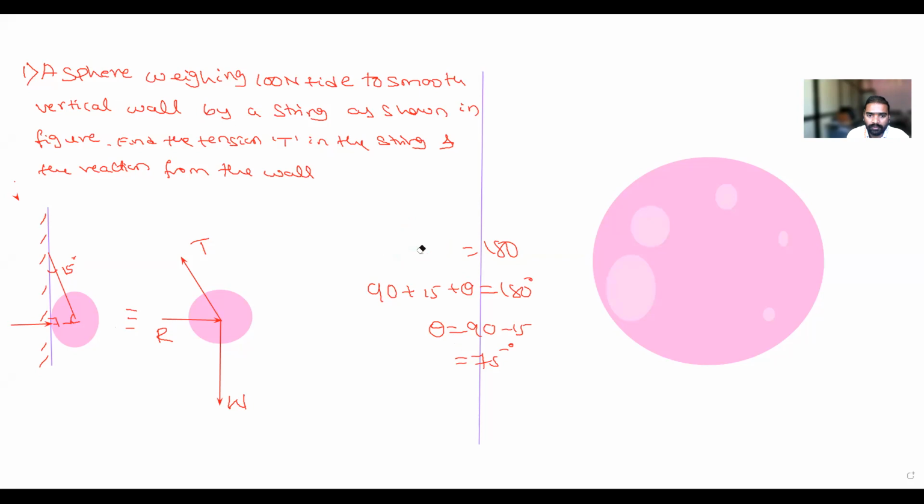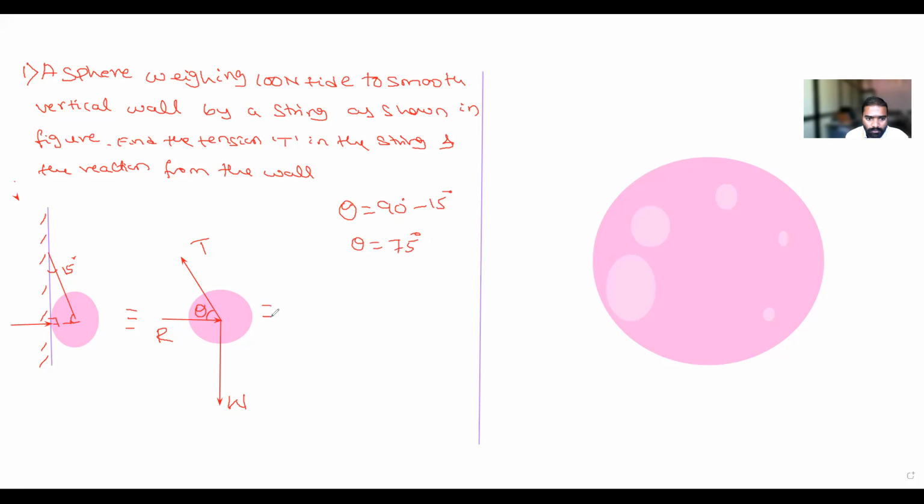I will write it in another fashion. This is theta. This theta plus this 15, both together make 90. So 90 minus 15 degree. So theta is equal to how much? 75. Okay, this is 75.